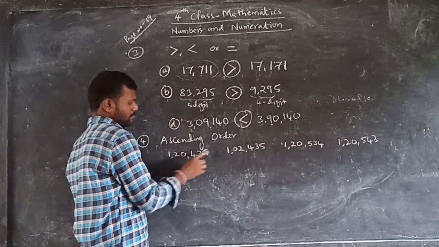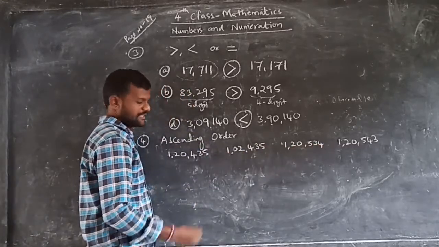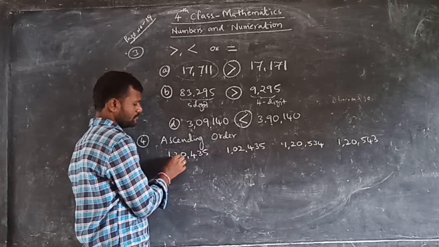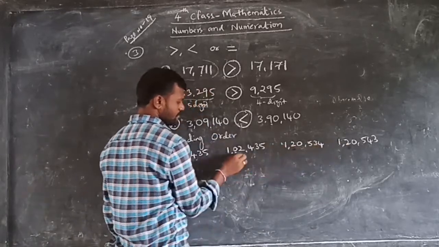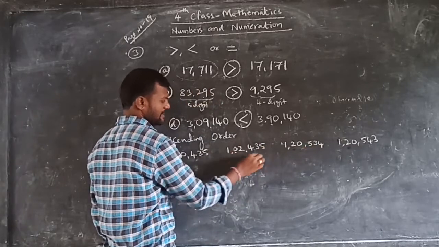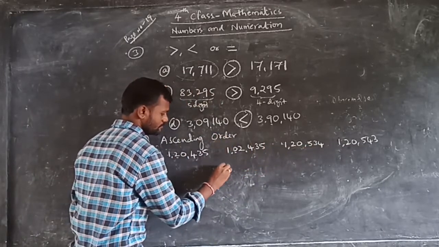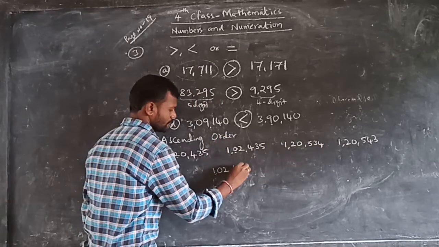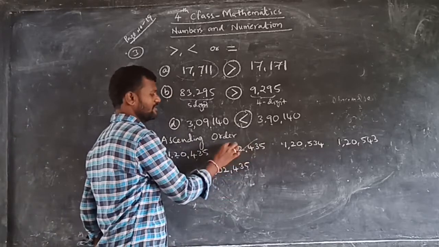1, 1, 1, 1. First same. Second one, 2, 0, 2, 2. So 0 is smaller in this. That's why this is the smallest number. First write this number. Okay, this is the first number. So it is completed, so leave this one.